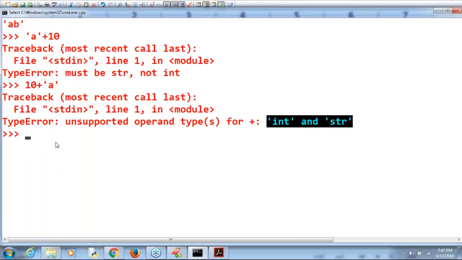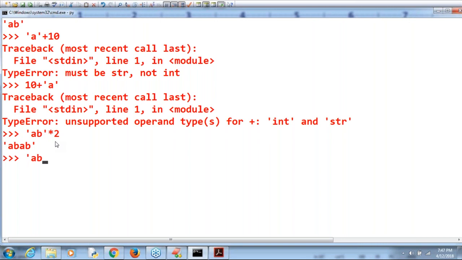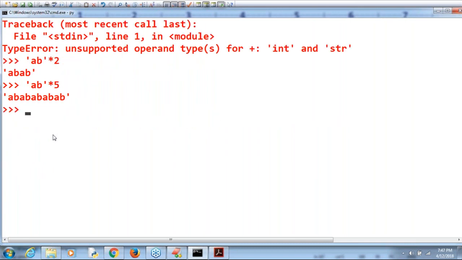Now observe: AB into 2. What is the answer? ABAB. Sir, if I take AB into 5 times, it will be AB repeated 5 times, right? I hope that's clear. Can you please tell me, if I take 5 into Durga, is it valid or not?